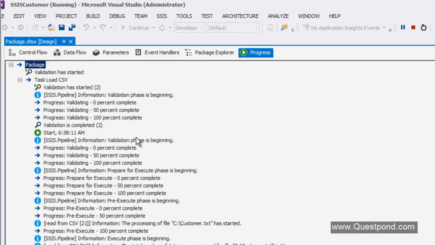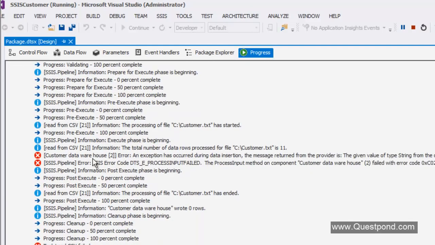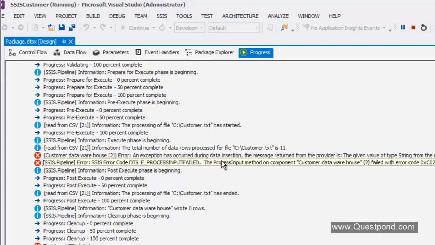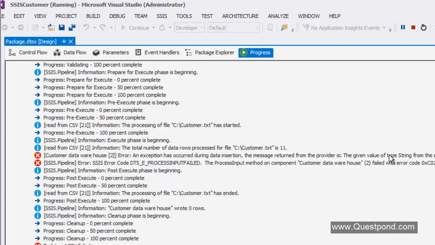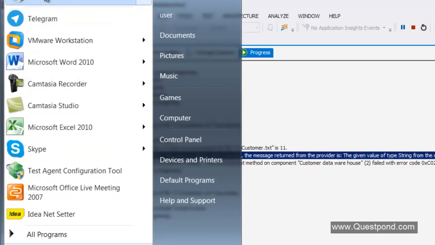Click on this Progress tab and go and see the first red sign in it. This Progress tab actually tells you what exactly is happening when the package is executing. So basically it is validating, it is starting, the pipeline is getting executed, etc. But you can see this red sign indicates where exactly the error happened, and it also provides a detailed description of it. So I'm going to copy this message, and let us open it in a notepad.